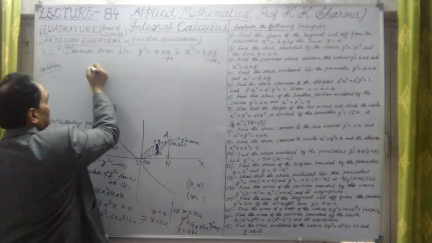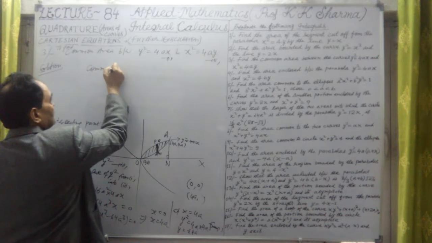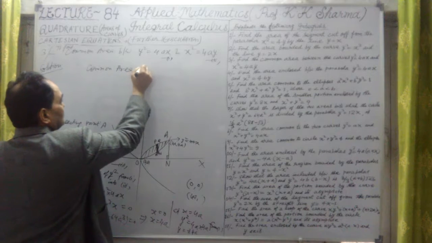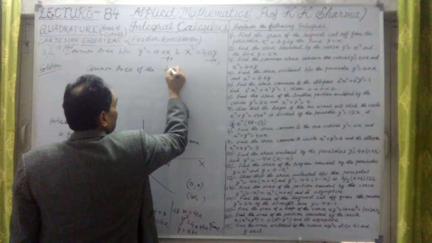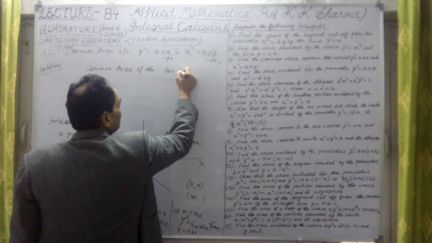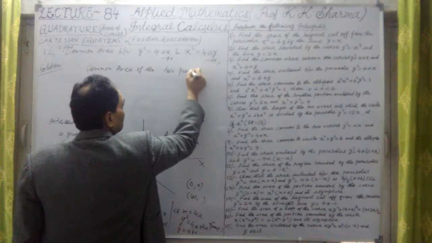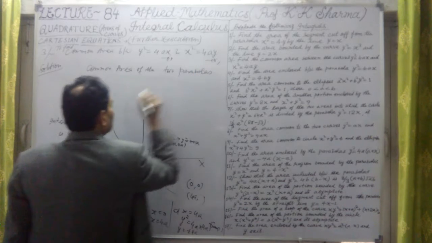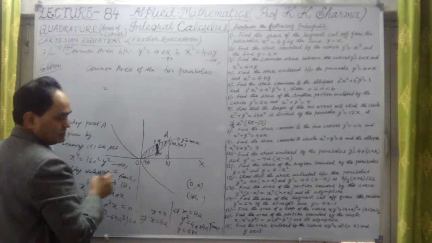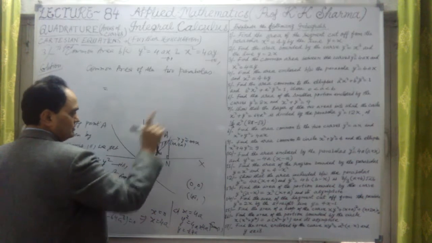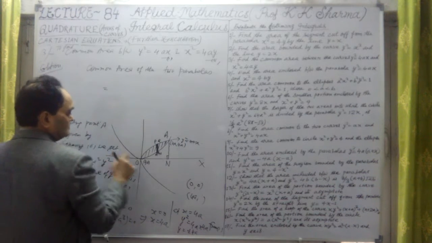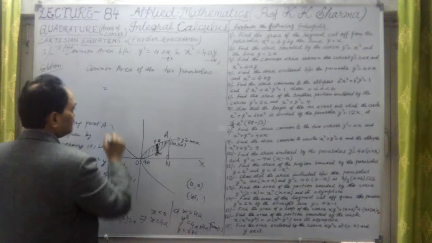The common area of the two parabolas is equal to, this is only a single time because this is the common area only, no other common area is there. So this is the first parabola.